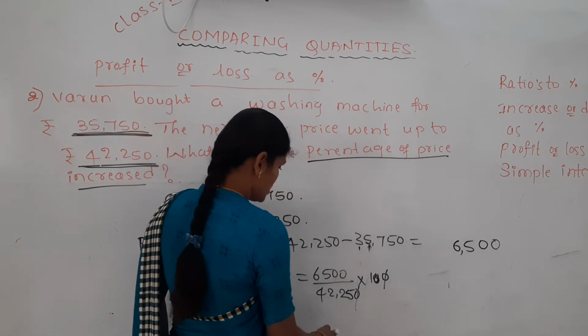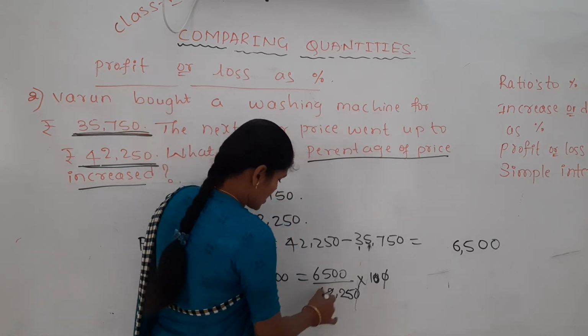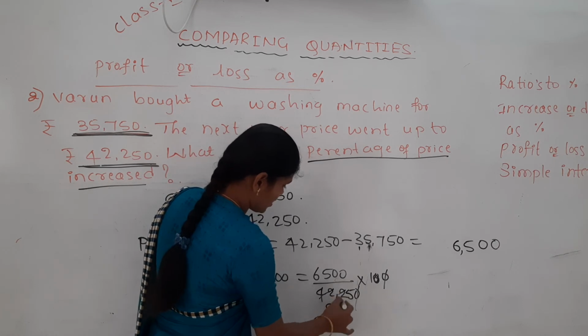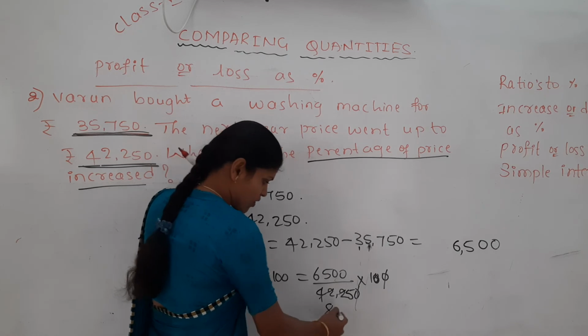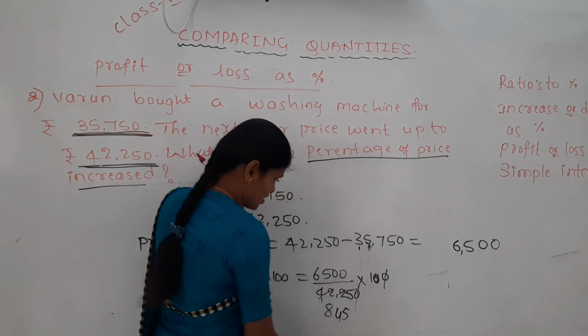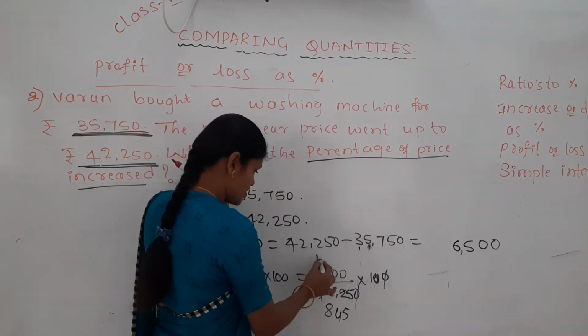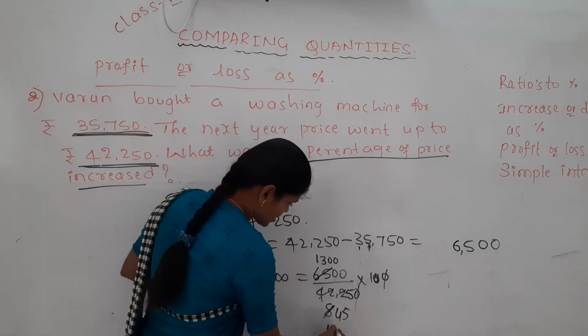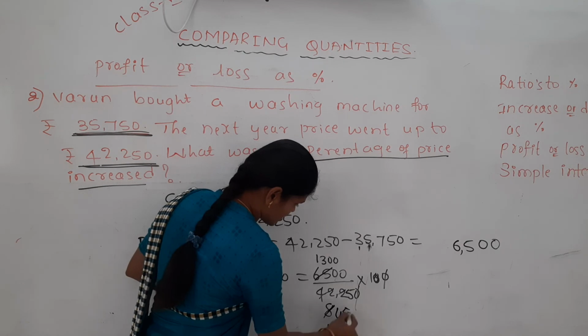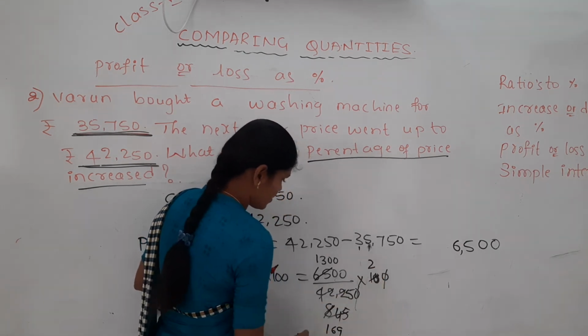Next, by 5 you can cancel. 5 8s, again it becomes 22. 5 4s, then 5 5s. Next 5 1s, 5 3s, double 0 as it is. Again 5 1s, 5 6s, 5 9s, then 5 2s.